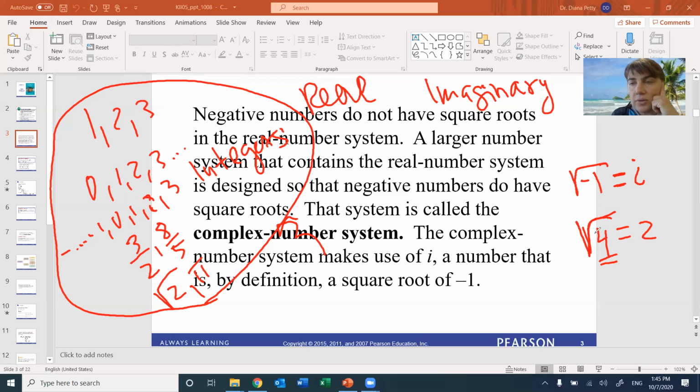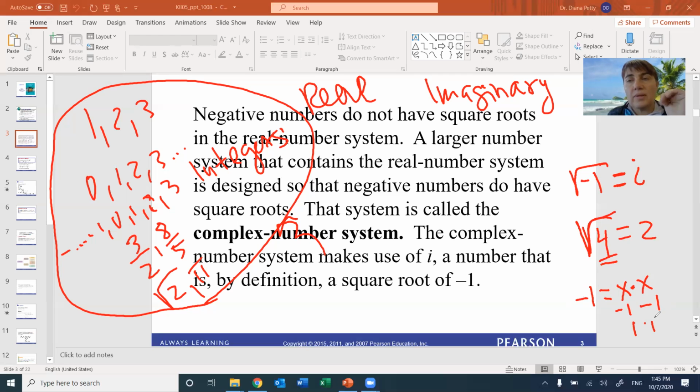But when you look at the square root of minus 1, which number multiplied by itself, x times x, will give you minus 1? Is it minus 1? No, because minus 1 times minus 1 is positive 1, and 1 times 1 is 1. So this is not a number we know how to deal with.